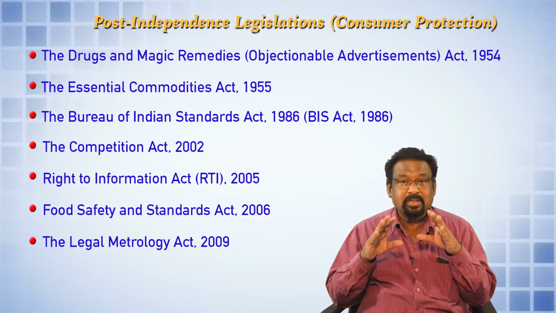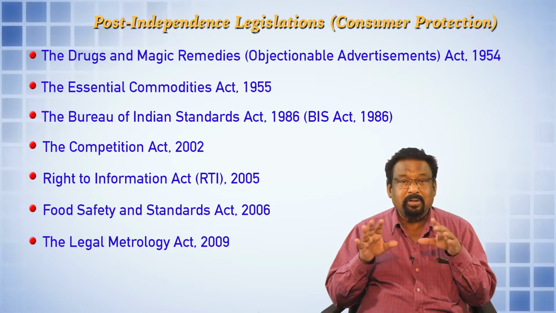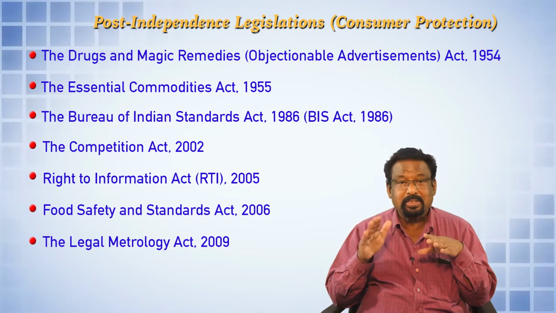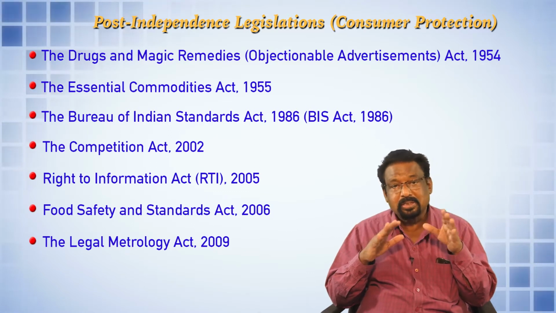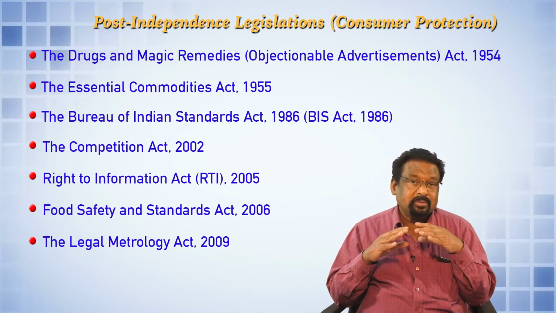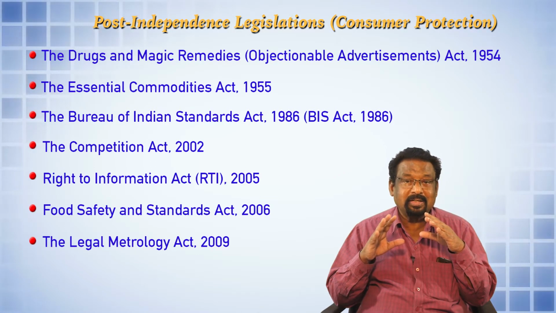These legislations are the Drugs and Magic Remedies Objectionable Advertisement Act, passed in the year 1954. Then the next major act is the Essential Commodities Act 1955, which is also a point of discussion, as the amendment made in this act is covered in the farmers related agitation going on these days. Now, the third one is the Bureau of Indian Standards Act 1986.